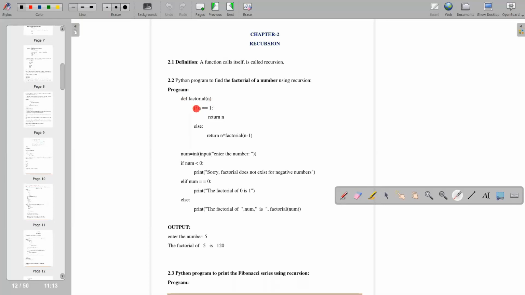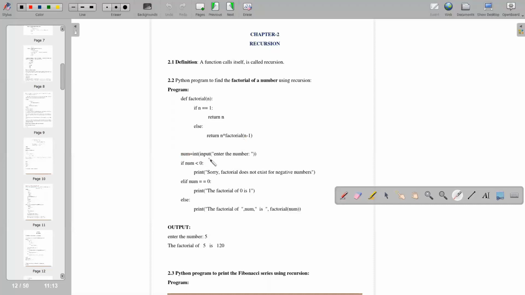Okay, if n is equal to 1, it will simply return the value of n. It will return 1 because factorial of 1 is always 1. Else, return n into factorial of n minus 1. Suppose your number is 3, it will return 3 into factorial of n minus 1, which is 2. So factorial of 2 it will return you.